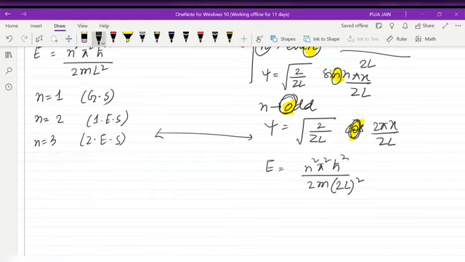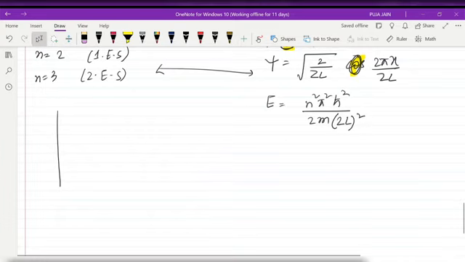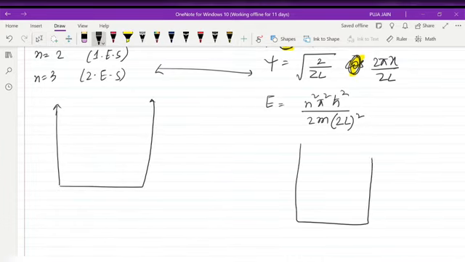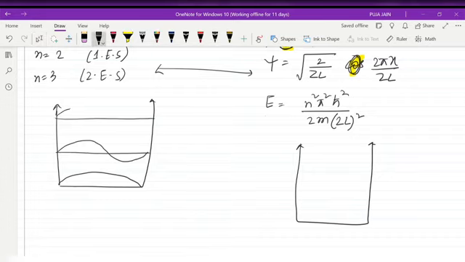If I draw the graph of asymmetric box and symmetric box, in the case of the asymmetric box my graph is always an increasing curve. You may think, what do I mean by increasing curve? You will understand this when I draw it for the symmetric box. For the symmetric box, this is minus L, plus L, and this is 0 to L. This is always a decreasing curve.